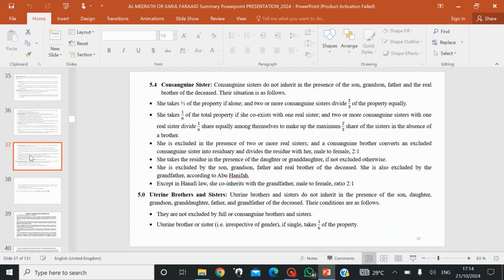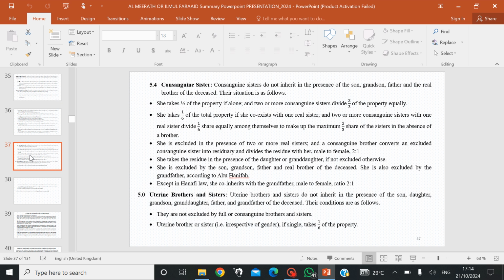Then she takes 1/6 of the total property if she coexists with one real sister, to make the total of two-thirds for the sisters. She's excluded in the presence of two or more real sisters because they will be entitled to two-thirds. In that case, the maximum the sisters can take is two-thirds, so there won't be anything left for her. And a consanguine brother converts an excluded consanguine sister into a residuary and divides the residue with her, male to female ratio 2:1.